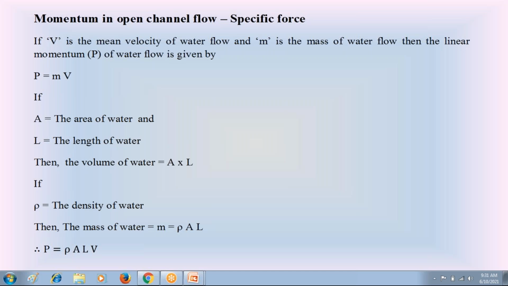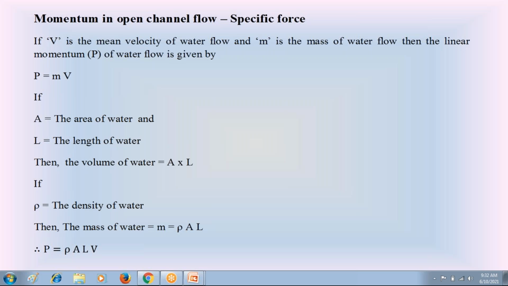So last class, I explained this linear momentum of water flow in open channels. We know that when a body is moving with some velocity, then that moving body has linear momentum. The linear momentum of a moving body is equal to mass of the body into velocity of the body.